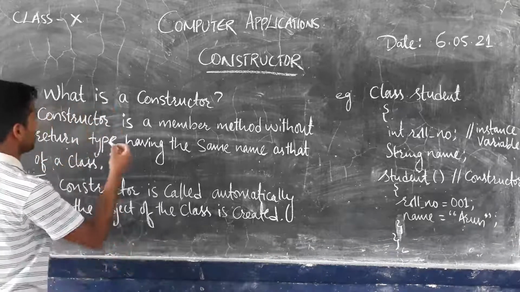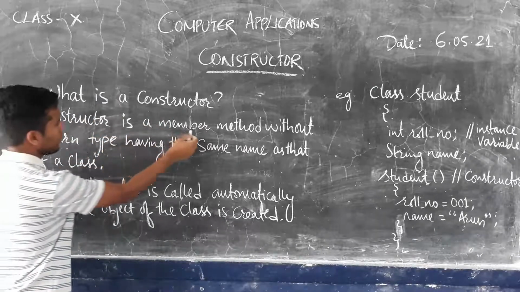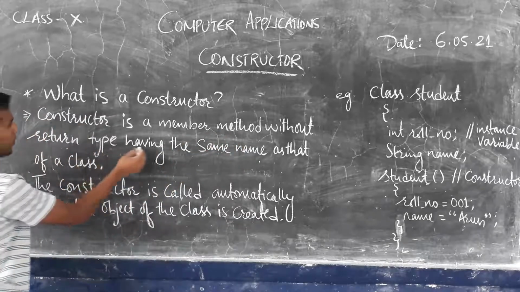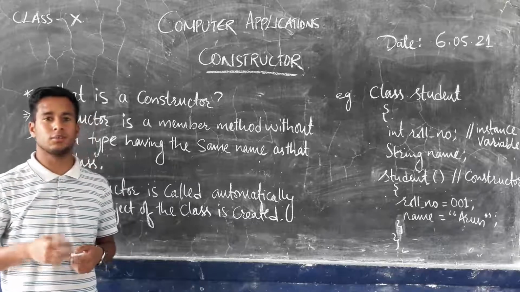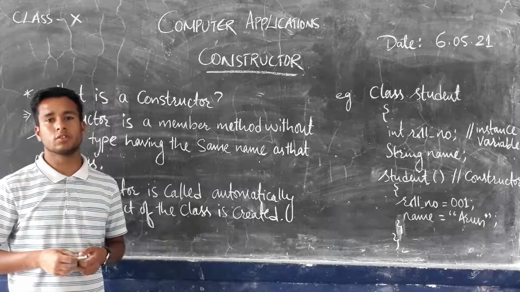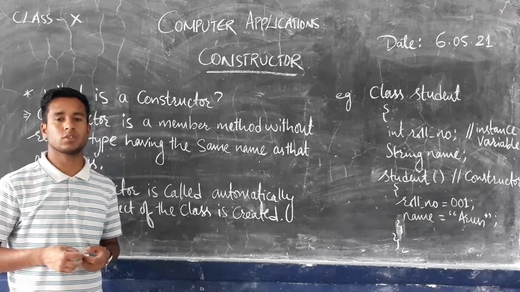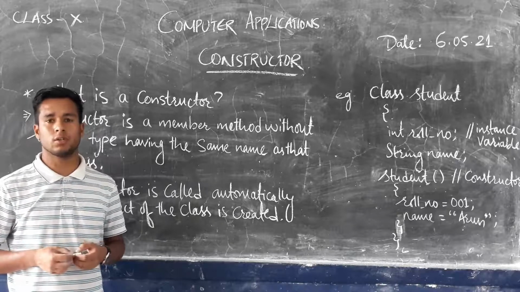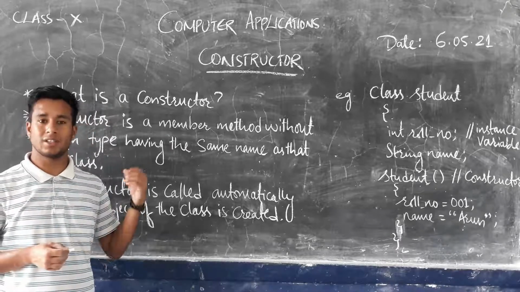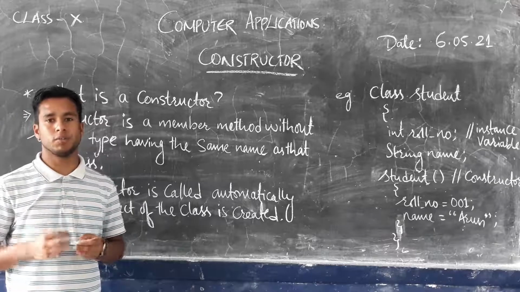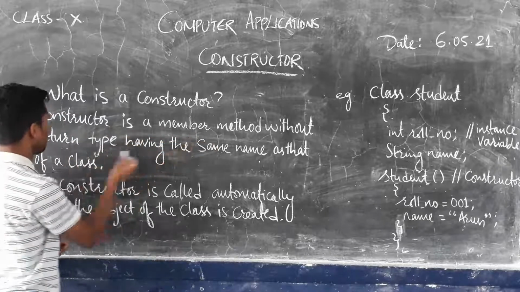So here what I have written is, what is a constructor. A constructor is a member method without return type having the same name as that of a class. We have done different sorts of methods like the main method, public static void main, throws IOException. These were taught in the previous chapter. Here we will be learning about a method that is considered a member of the class. A constructor is nothing but a member method without any return type.